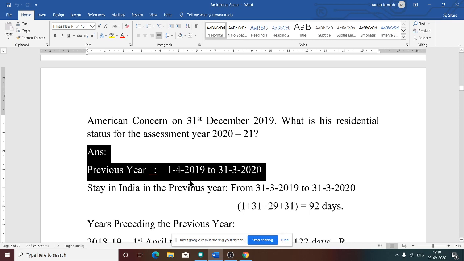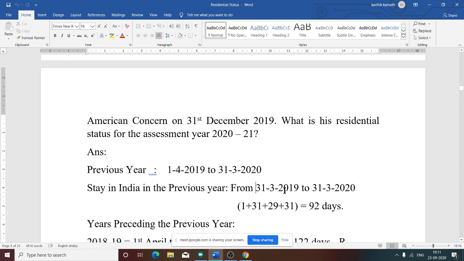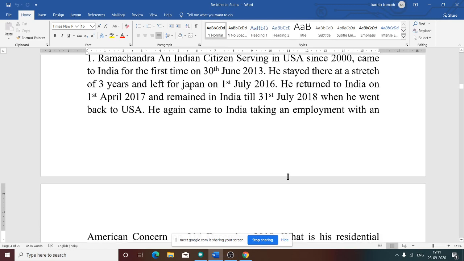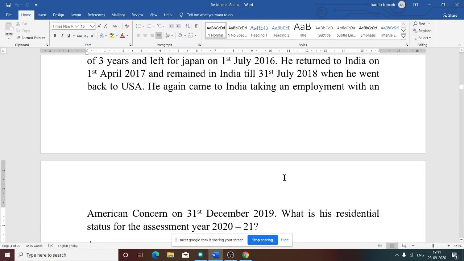Next, after knowing the previous year, we need to calculate how many days he was in India in the previous year, that is, from 1st April 2019 to 31st March 2020.